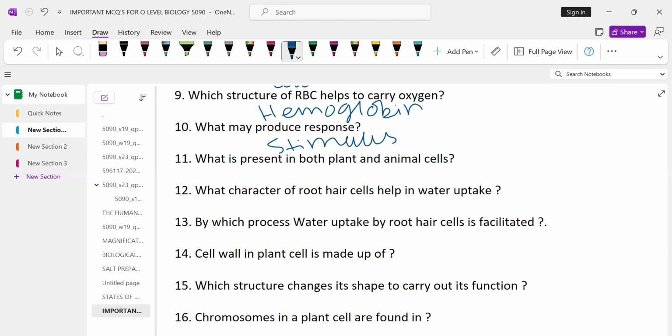What is present in both plant and animal cells? Nucleus, cell membrane, cytoplasm, mitochondria, these are the organelles that are present in both plants and animals. First one is nucleus, cell membrane, then we have cytoplasm and mitochondria.